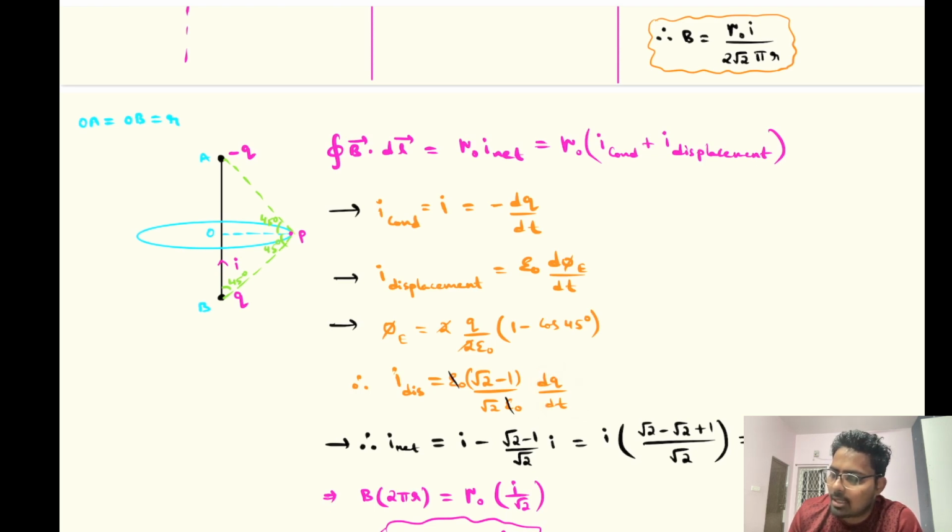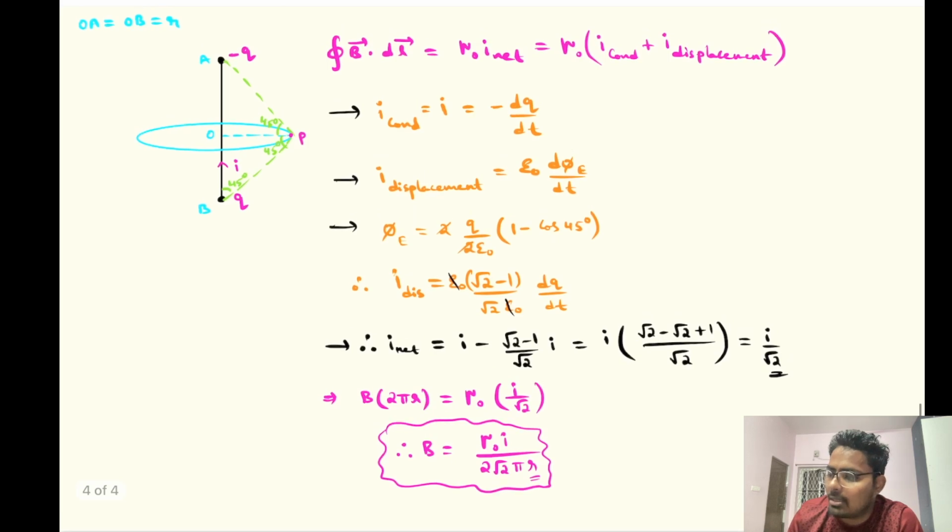Then the net current I is conduction current plus displacement current, right? Now in the displacement current, in place of dq by dt, I am replacing it with minus I. So this is conduction current and this is displacement current. So the net current is conduction current plus displacement current. Now you can see the net current that I am getting. What is its value? The net current that I am getting is I by root 2.